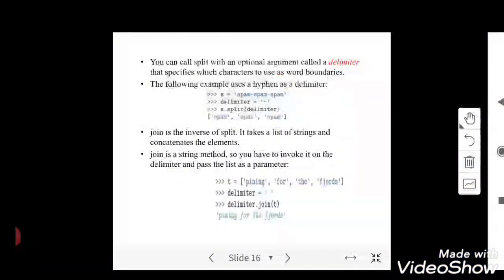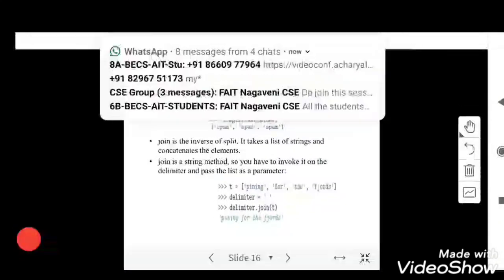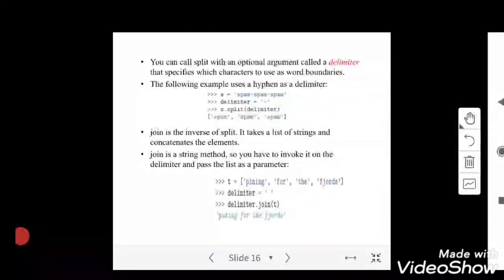And next one. In the previous example we have seen that, and now we are using something called a delimiter. As I told you, I can split the given thing using a hyphen or some other character, or you can even remove this delimiter. The example here is s equal to spam hyphen spam hyphen spam hyphen, and I set delimiter equal to hyphen.